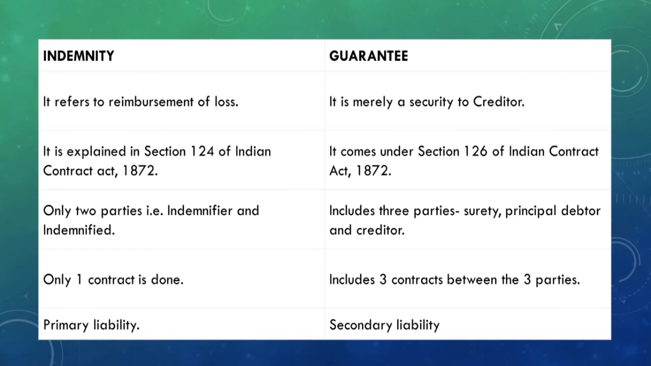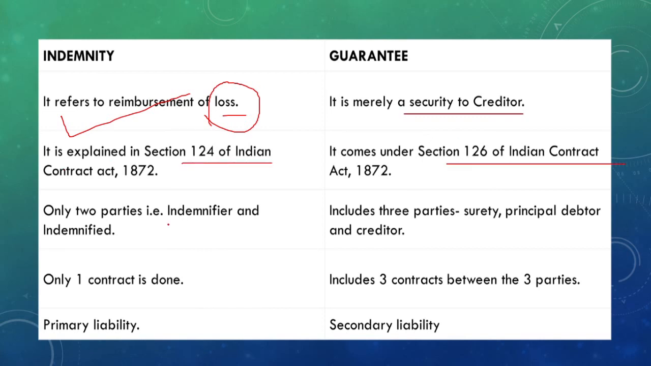And just make sure what the major difference is between the contract of indemnity and the contract of guarantee. Indemnity refers to reimbursement of loss, but here it is security to the creditor. If anything happens, a bank will pay, that means the surety will pay the money to the creditor. Here any loss happens only when the contract of indemnity appears. Indemnity is explained in Section 124 of the Indian Contract Act, and guarantee in Section 126.